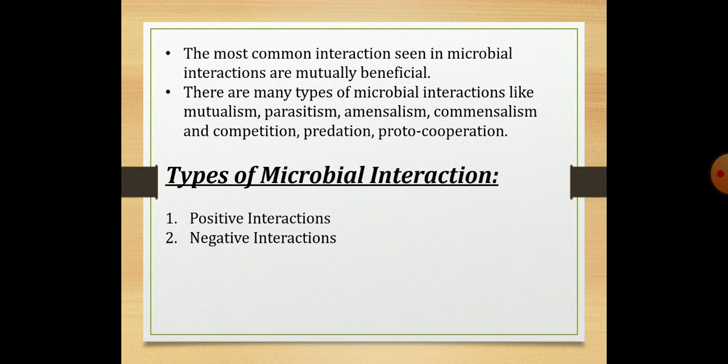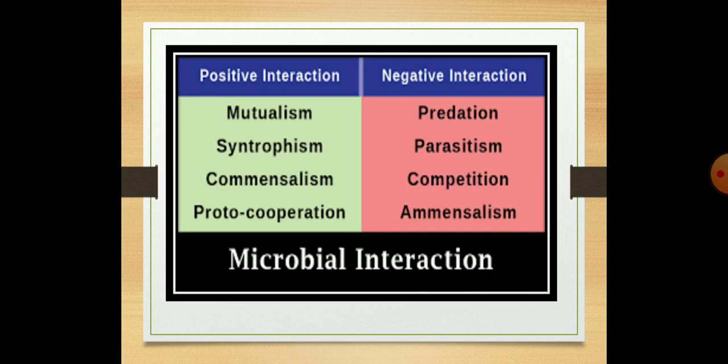The most common type of interaction is mutualism. There are many types of microbial interactions such as parasitism, mutualism, amensalism, commensalism, protocooperation, competition, etc. Basically, there are two types of microbial interaction: positive interactions and negative interactions. Examples of positive interactions are mutualism, syntropism, commensalism, and protocooperation, and the negative interactions are predation, parasitism, competition, and amensalism.